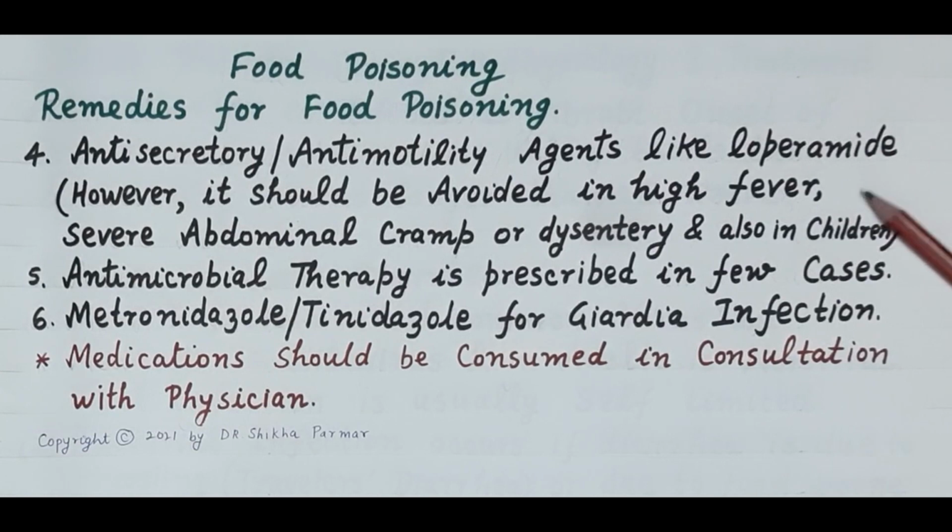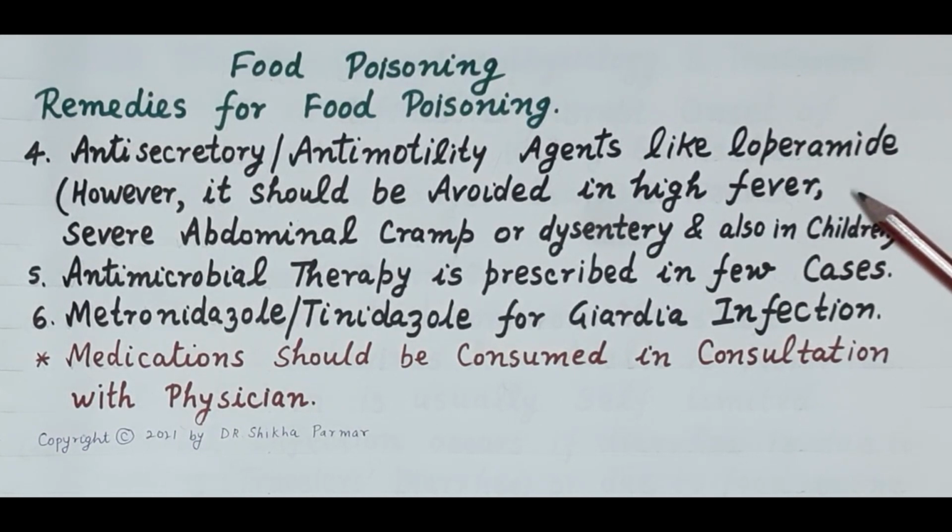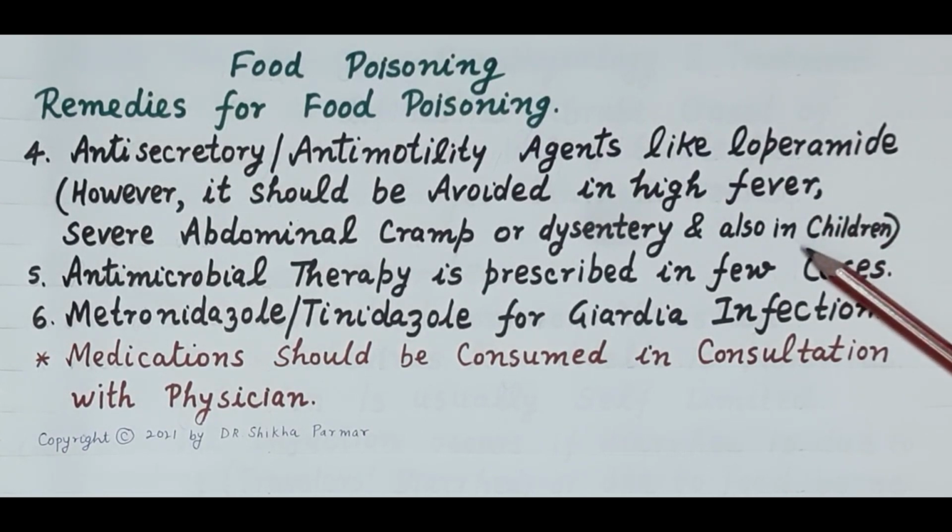Anti-secretory or anti-motility agents like loperamide are also found to be beneficial. They reduce the duration of diarrhea. However, it should be avoided in high fever. Loperamide should also not be given in severe abdominal cramps or dysentery, that is blood in stools, and also in children. Then antimicrobial therapy is also prescribed in a few cases.